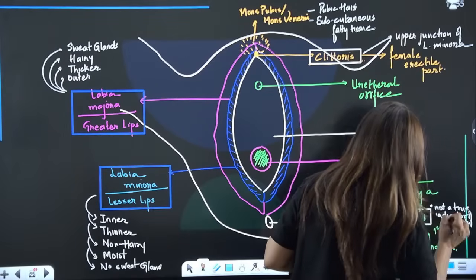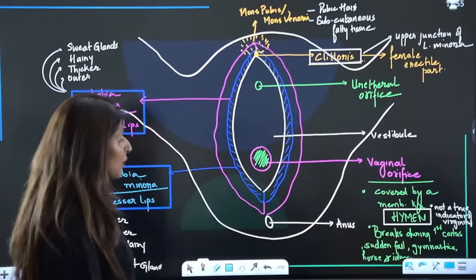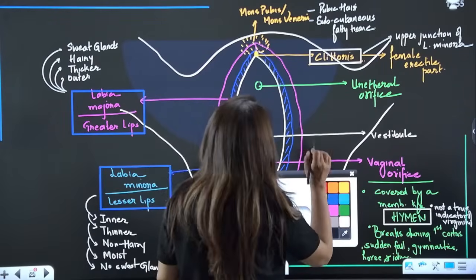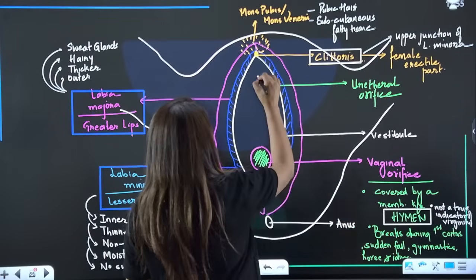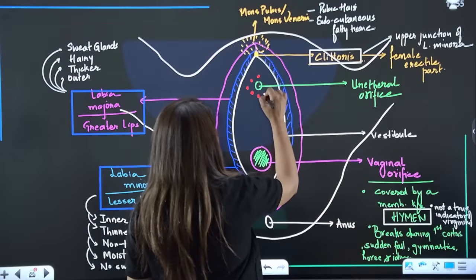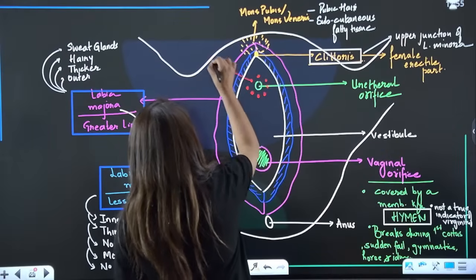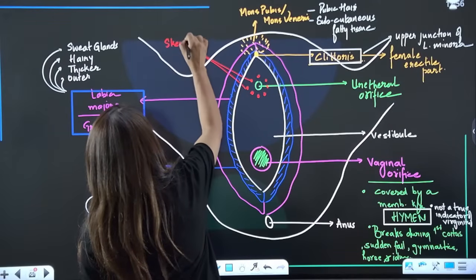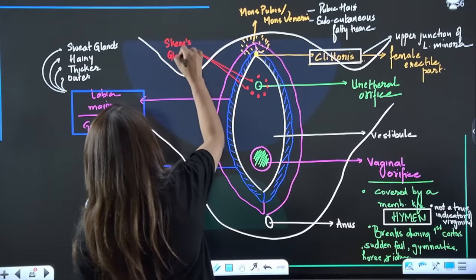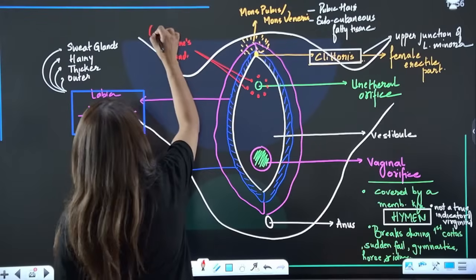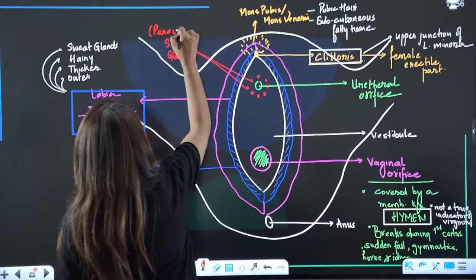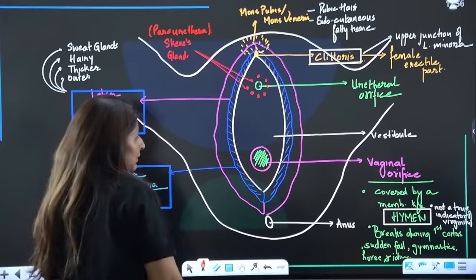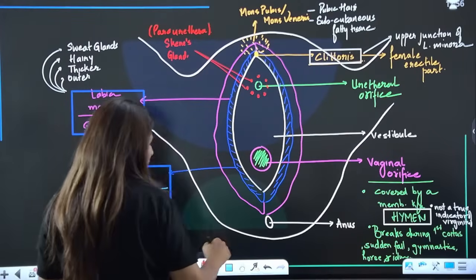Is this clear? Not a true indicator of virginity. Now guys, around these two openings, we do see some other structures. For example, around the urethral opening, we have these glands which are called Skene's glands or paraurethral glands. Around the urethra, we'll call them paraurethral. Is that clear? Paraurethral. So what is the function of Skene's glands?